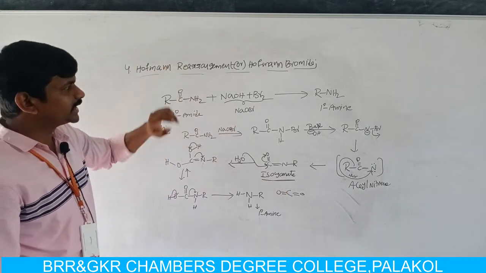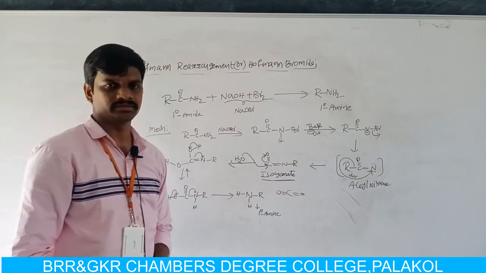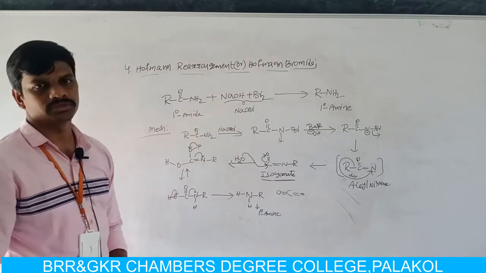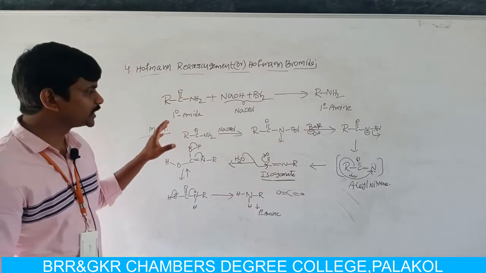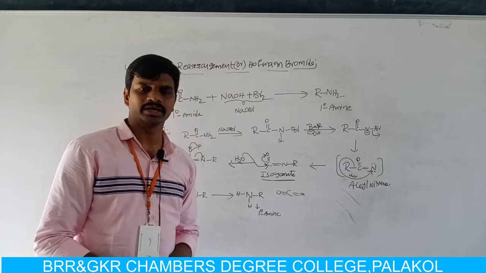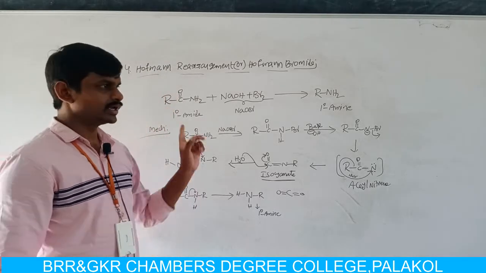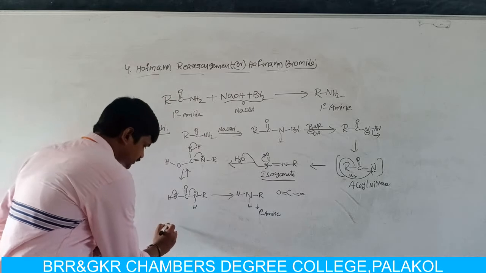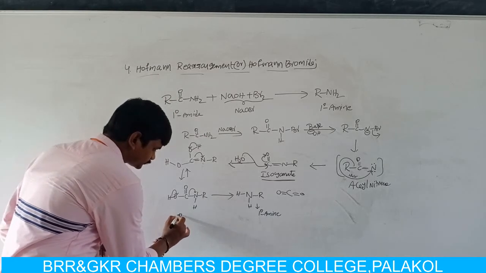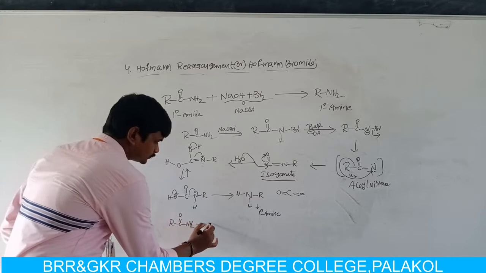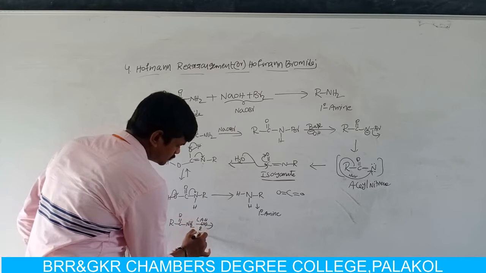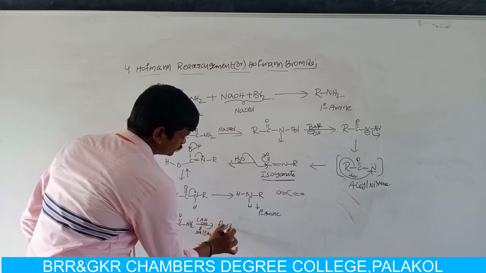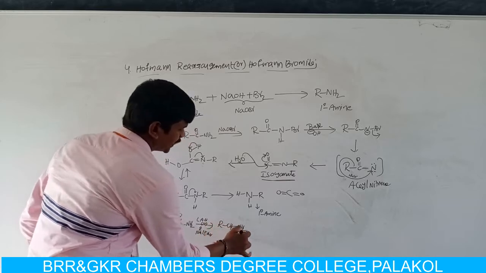So in the Hofmann rearrangement reaction or Hofmann bromamide reaction, a primary amide reacts with sodium hypohalite and forms a primary amine. This reaction is most important to prepare primary amines. In the last session we discussed one reduction reaction, that is reduction of amides by using lithium aluminum hydride, or H2 and platinum, or sodium in ethyl alcohol. In this reaction also we can get primary amines.